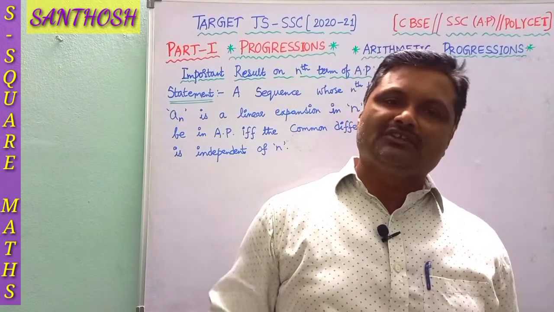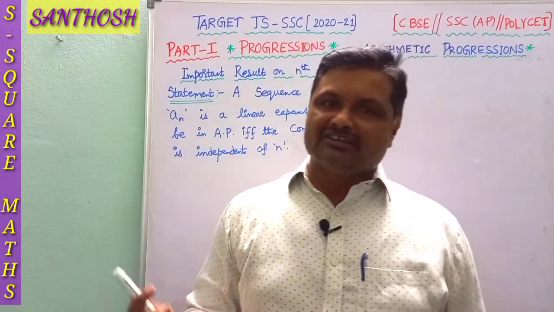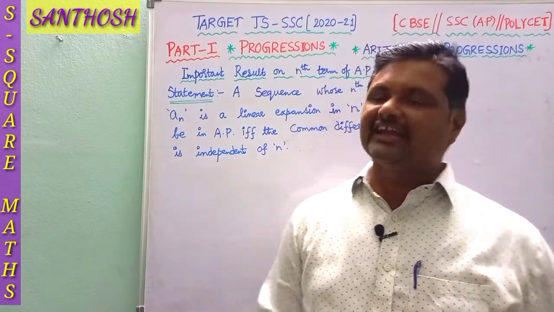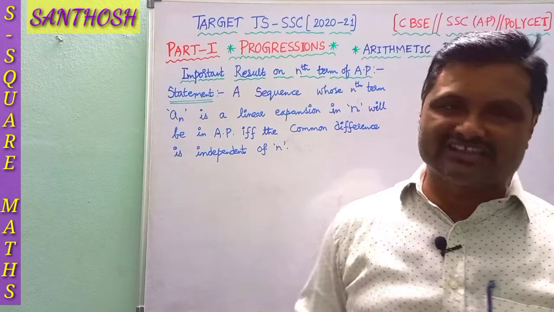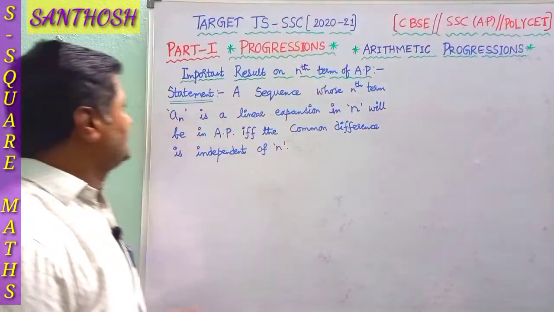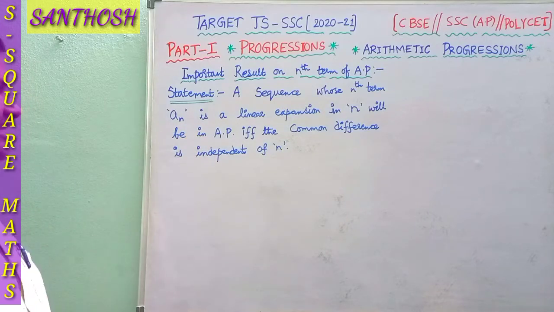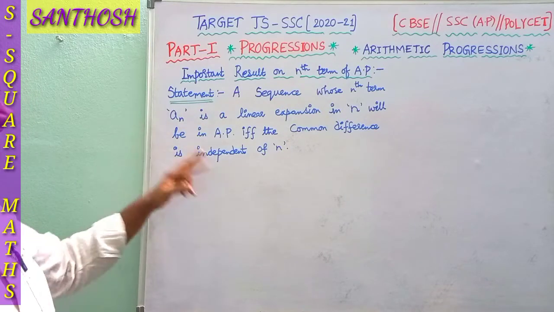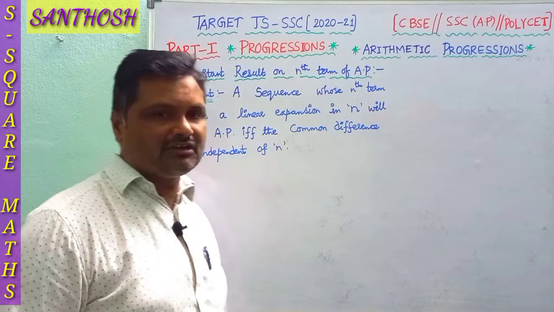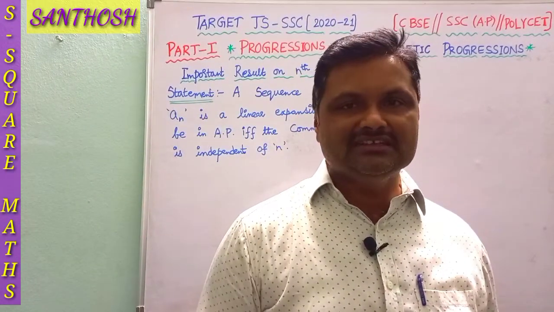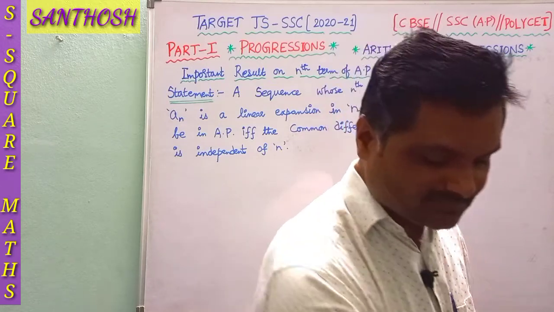Now we are going to have the most interesting and important result regarding arithmetic progression. So let us go through the statement now. A sequence whose nth term an is a linear expansion in n will be in an AP if the common difference is independent of n. Seems to be different, new, but it's very easy. Let us go through it now.